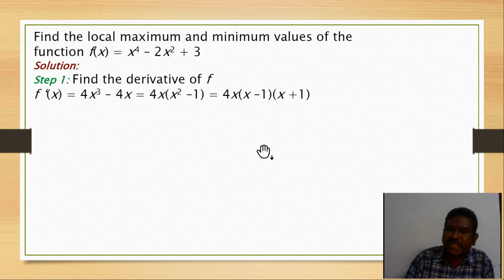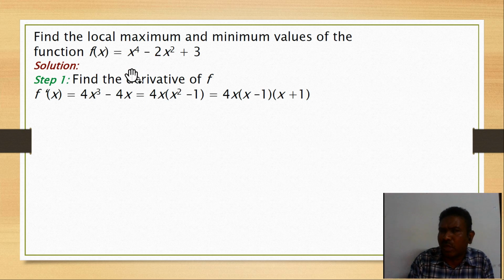Now see, we are discussing step by step what we should do. Find the derivative of f. In the application of derivatives, the general condition is that we first take the derivative. So f dash x is the derivative of f of x. The derivative of x to the power of 4 is 4x cube. Which formula are we using here? d by dx of x to the power of n equals n into x to the power of n minus 1.